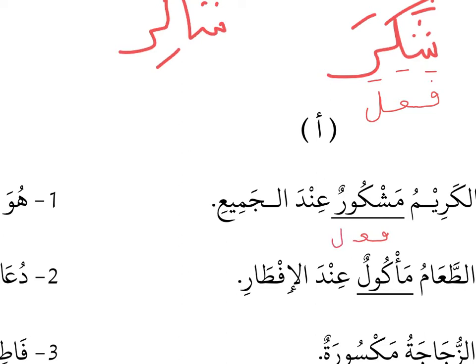What we need to do is add the additional letters, which are the mim and the waw, and then we follow the vowels. How do you read the word? We read mashkur, therefore the wazan is maf'ul. This is the wazan for isim maf'ul.